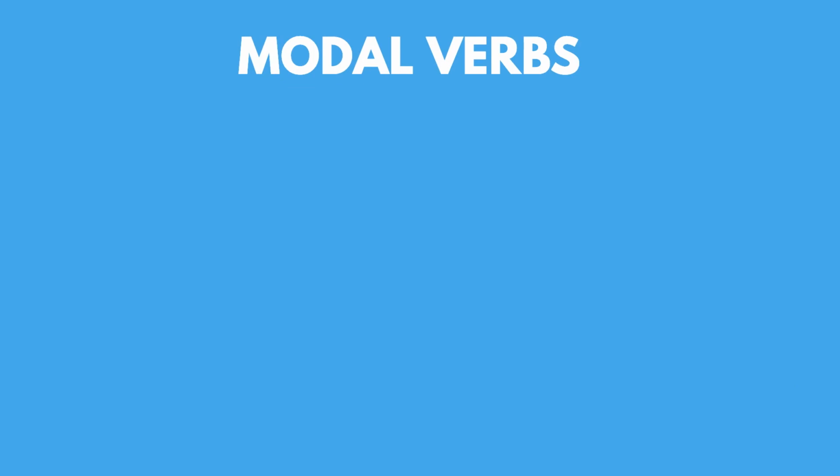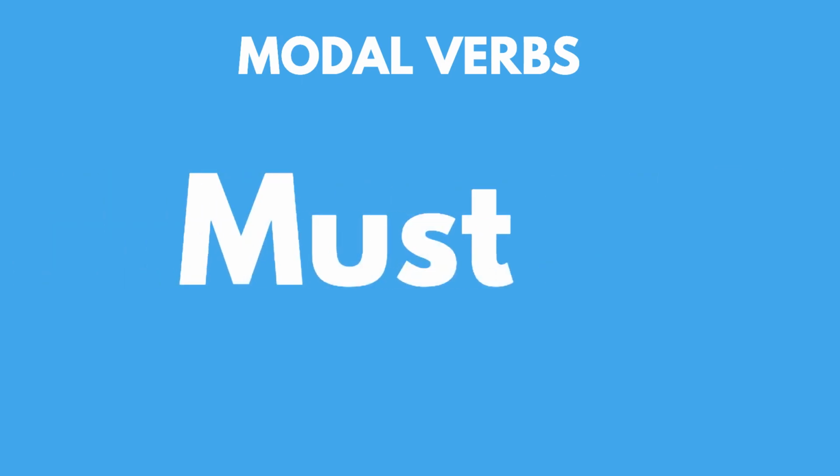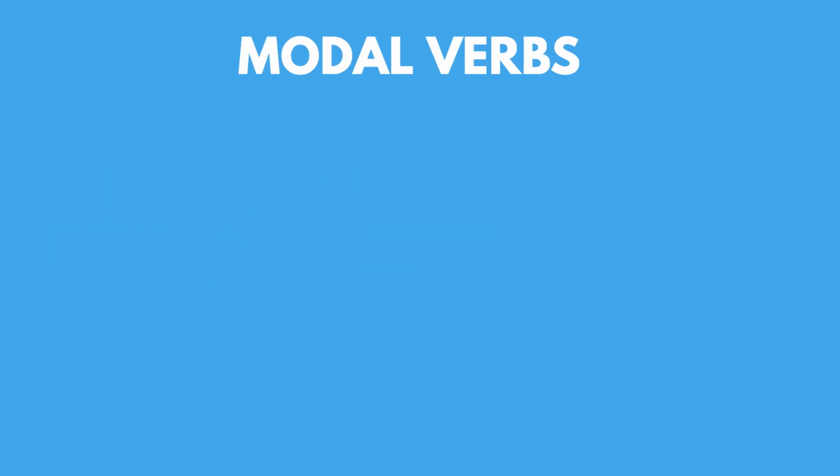Modal verbs are a special group of verbs including can, should, and must that are different to most verbs in a couple of ways. Firstly, there isn't much conjugation with modal verbs. They're pretty limited. So we could say, I can, you can, he can, she can, they can, we can. It's the same for all people or persons.